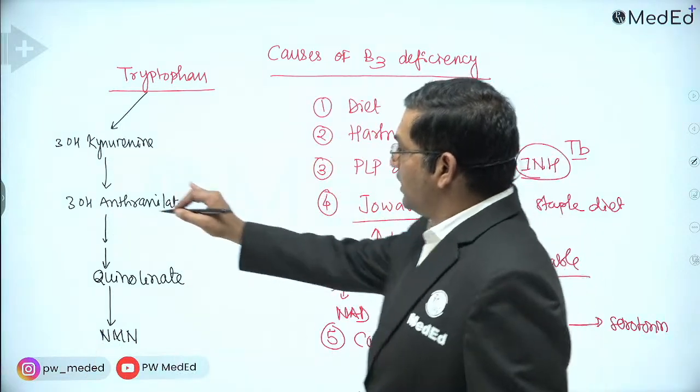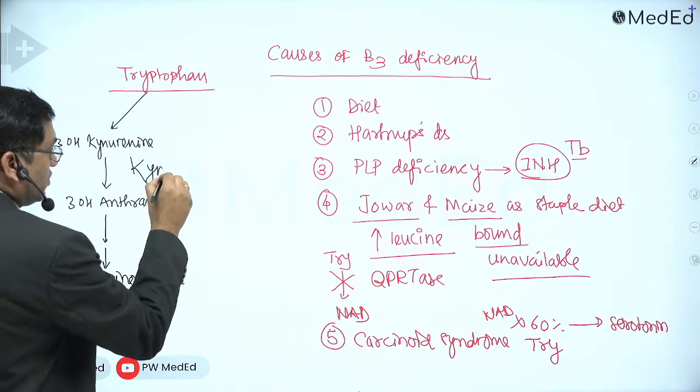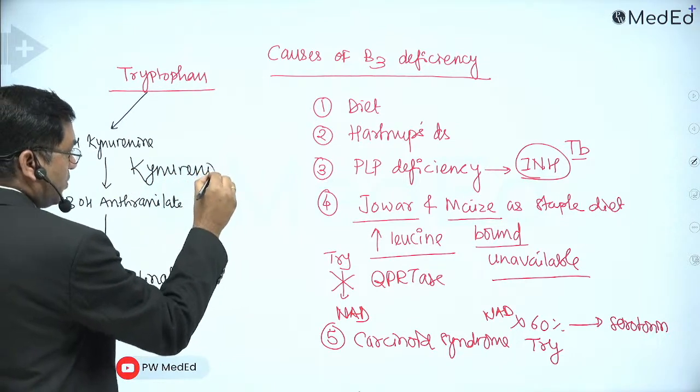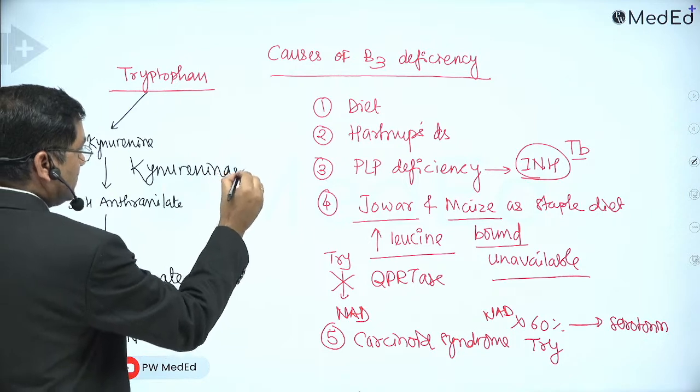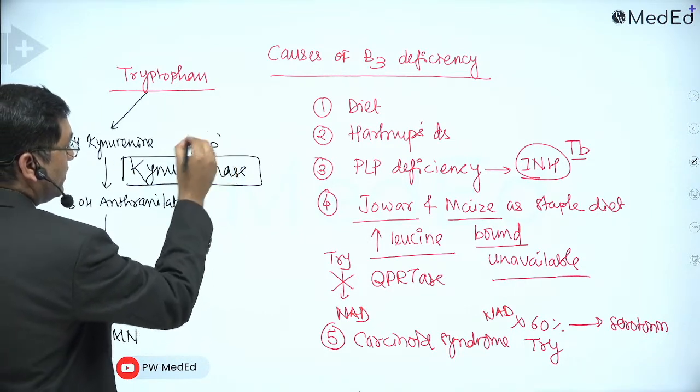Now this step is catalyzed by kynureninase. This is important. The kynureninase enzyme is a pyridoxal phosphate dependent enzyme.